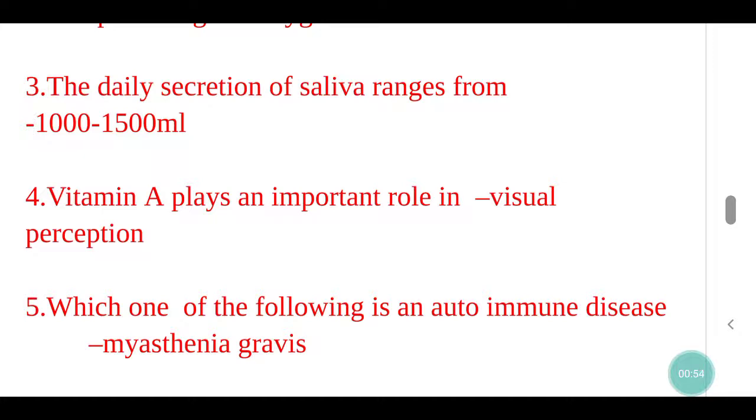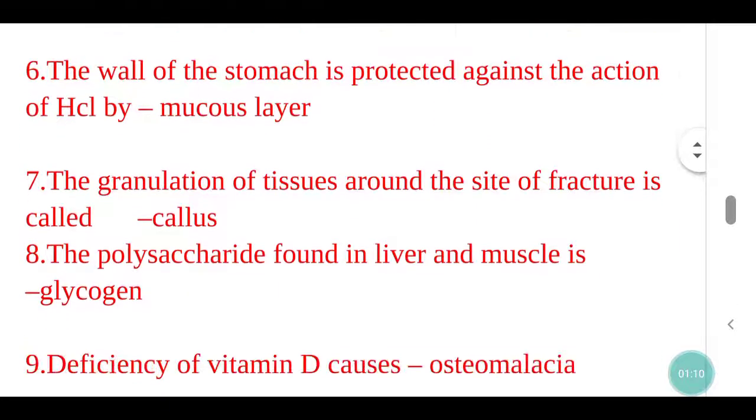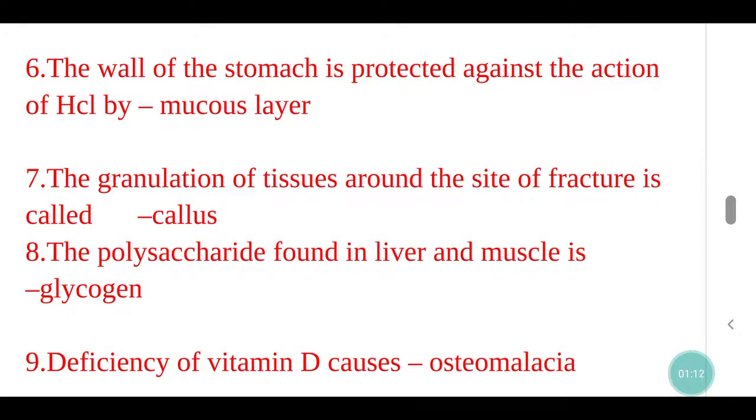Vitamin A plays an important role in visual perception. Which one of the following is an autoimmune disease? Myasthenia gravis. The wall of the stomach is protected against the action of HCl, hydrochloric acid, by mucus layer.